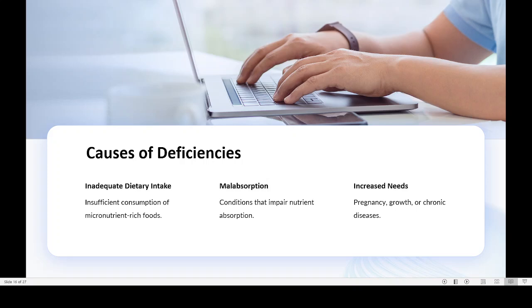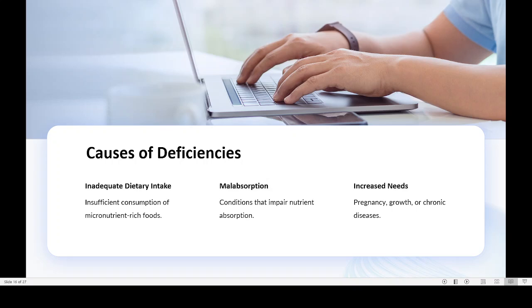Then increased needs. For example, during pregnancy, a certain micronutrient known as folic acid or folate is needed by the body in higher amounts. That is why doctors prescribe a tablet. If you have a pregnant lady at home, just check what tablets she is taking. Mostly it is folate or folic acid. Folic acid is very much needed for the proper growth of the nervous system as well as for the brain development of the baby. That is why pregnant women usually take this folic acid.